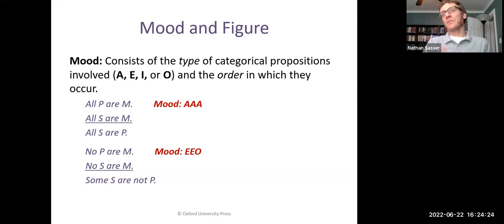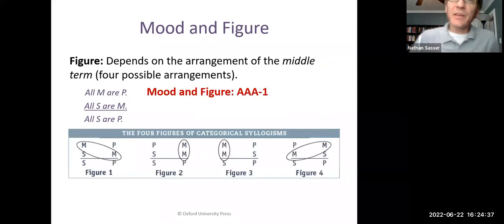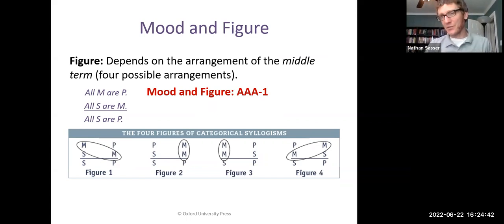So the mood is going to be this 3-letter string, which tells you the type of categorical proposition in each line of the syllogism. What about figure? Well, the figure is the arrangement of the terms in the syllogism. And you've got 4 possibilities here, 4 figures. Really, it has to do with the arrangement of the middle term. Now, you remember that the middle term is the one that appears in both of the premises, but only in the premises. So there's 4 different places it can be.